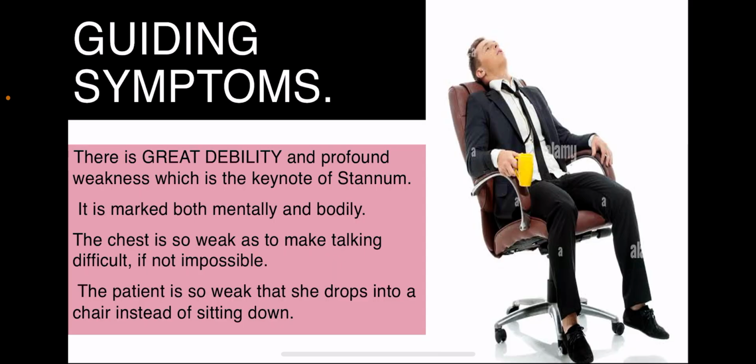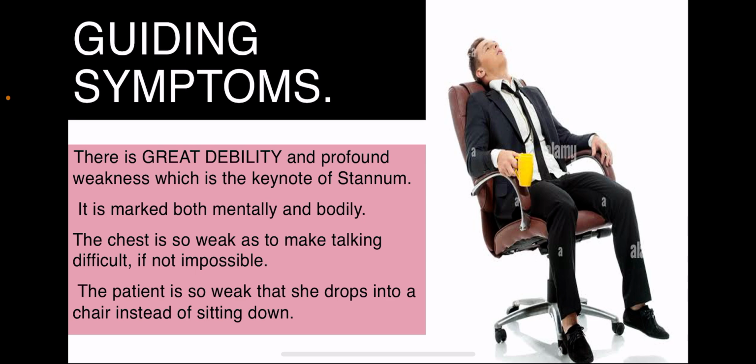There is a great debility and profound weakness. We saw the constitution, so relate here. The patient is debilitated. He has profound weakness, which is a keynote of Stannum. What is the keynote of Stannum Metallicum? Weakness, debility, profound weakness, great debility and profound weakness.